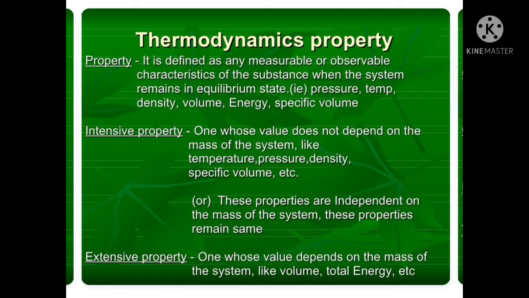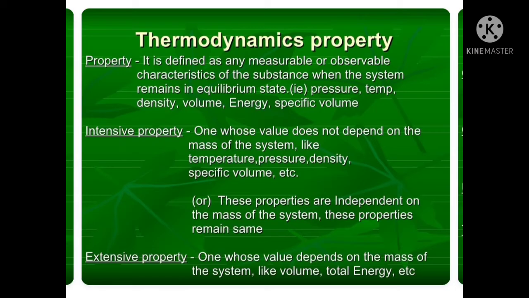And next, coming to extensive property. One whose value depends on the mass of the system is called an extensive property. Examples of these extensive properties are volume, total energy, weight, entropy, etc. These are the extensive properties which depend on the mass of the system.